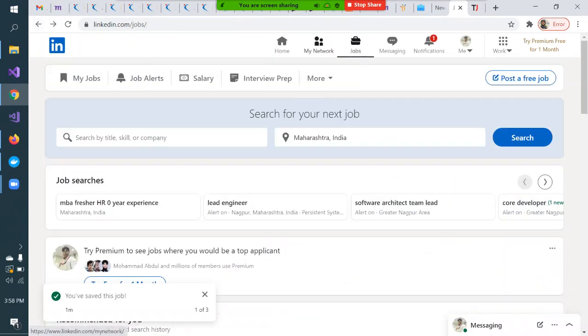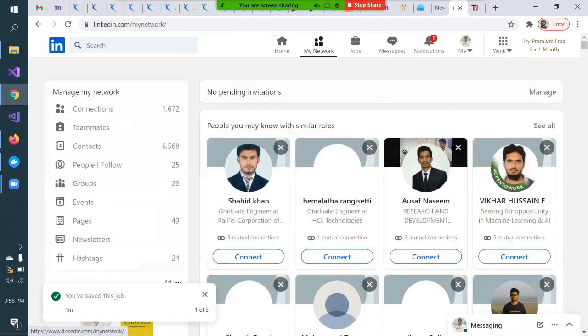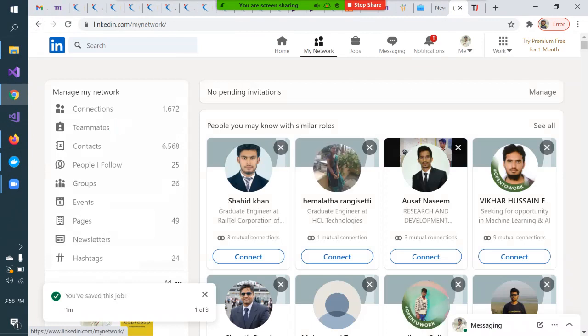My network. This is also one very important thing which I wanted to show you. Suppose you are a mechanical engineer from Hyderabad. Here I'm getting all the recommendations, for example that I can connect to Osaf Nasim. My request will be sent to this person, and it's up to him. He can accept or reject that request. Once he accepts, then I can have an interaction with that person.